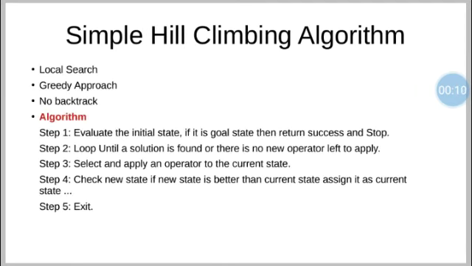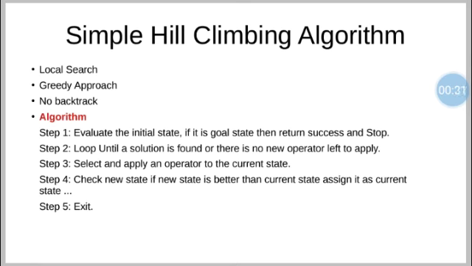So, simple hill climbing algorithm is a heuristic technique, that is, it is informed search. It has three characteristics. First is local search, means we only have knowledge about the local domain and we don't have knowledge about the global domain. So, we are going to find out a solution in a local domain.